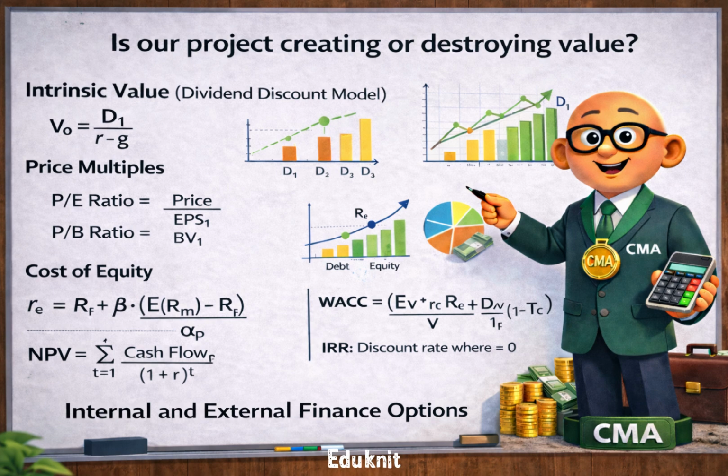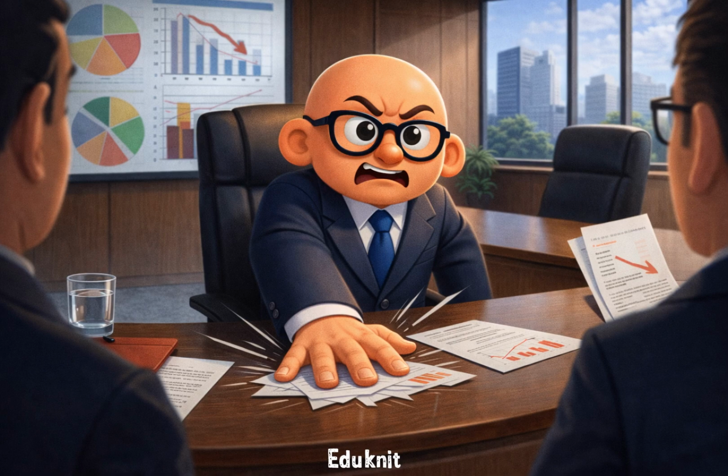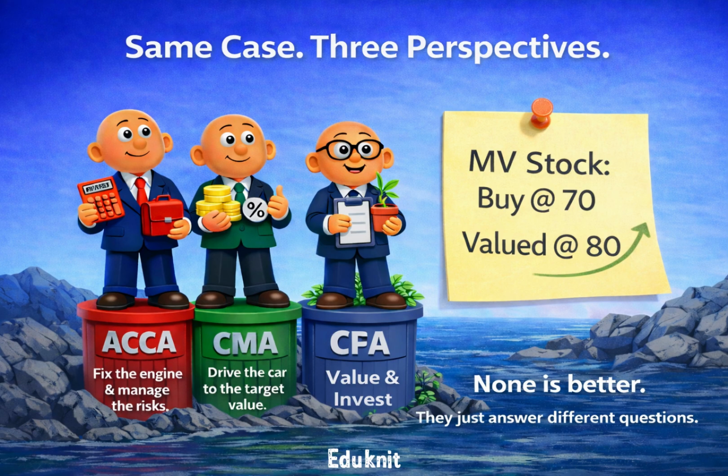So the CMA says, do not issue stock. It's a bad deal for the existing owners. Stop the presses. So what are the options? Look for debt instead. Look for retained earnings. Or maybe delay the project. The focus is on protecting the company's value from dilution. Wow. Okay, so the CMA sees the gap and says stop.